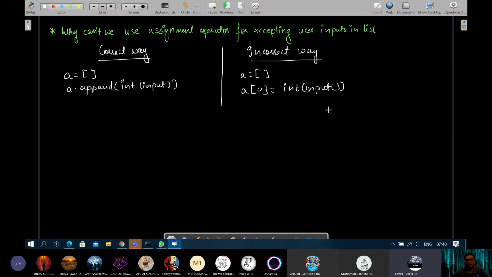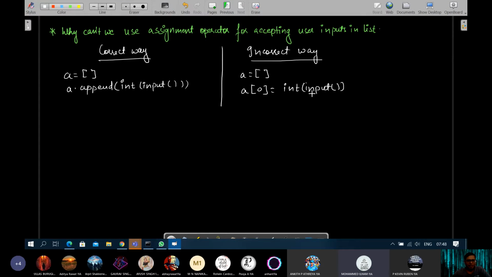Sir, in the correct way, a dot append, shouldn't int input have another bracket? Correct. Wait. Okay. Sir, in the incorrect way, is it syntactically wrong, or is it not?